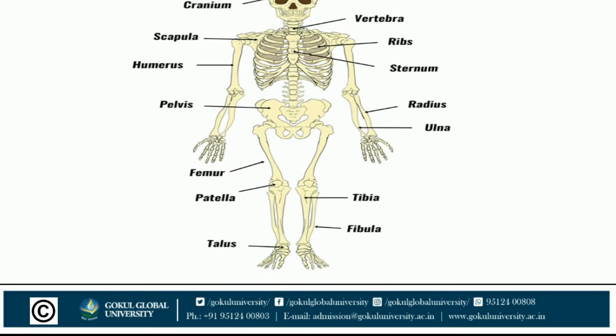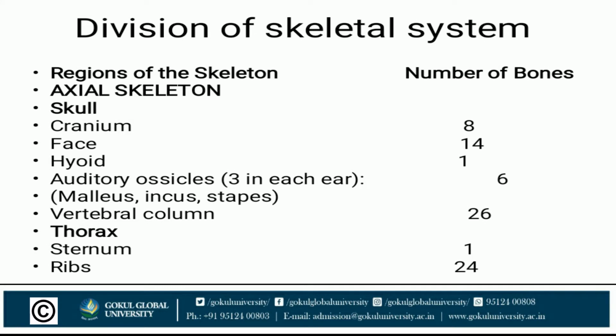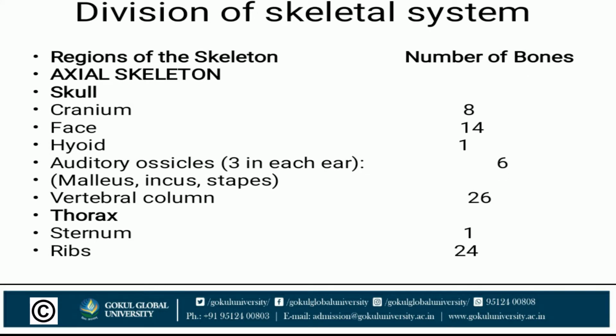Diagram of skeleton, starting craniocaudally: cranium, scapula, vertebrae, humerus, one on each side, ribs, sternum, pelvis with two hip bones and sacrum forming the pelvis, radius, ulna, femur, patella, tibia, fibula, talus, phalanges, etc. Division of skeletal system: regions of the skeleton and number of the bones.